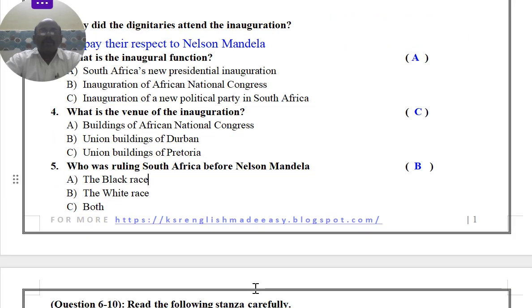Next, what is the inaugural function? That is South Africa's new president's inauguration. Now Nelson Mandela, from the black people, became the president of South Africa. So that's why they are coming for that. South Africa's new presidential inauguration. Next, what is the venue of the inauguration? That is the Union Buildings of Pretoria. We know already who was ruling South Africa before Nelson Mandela. Before that it was the white race only, now the black race.